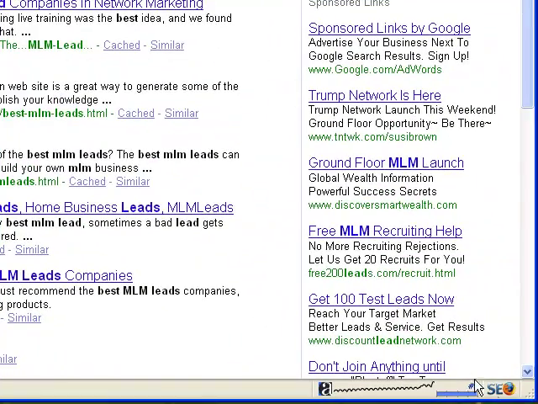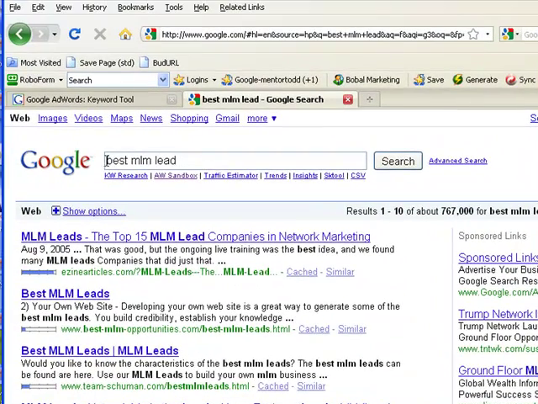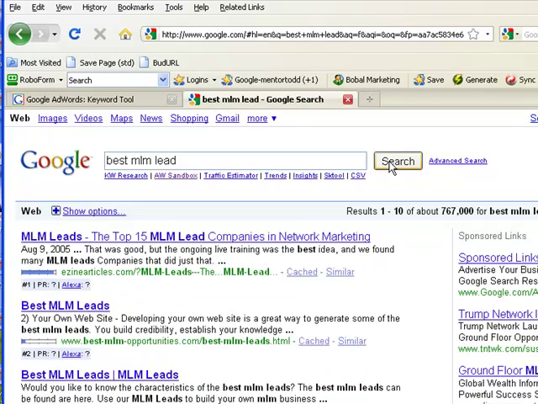Okay guys, now remember, I'll direct your attention to the bottom right hand corner here where it says SEO. We want to make sure that the color is on, so it's toggled on, it's not grayed out. If not, you want to left click it once and that will turn it on. Then you want to make sure that your keyword is in the search bar and go ahead and click search.